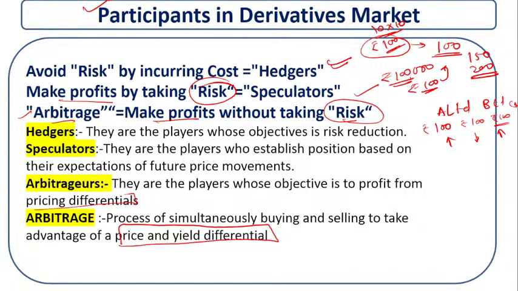Okay, these are the market arbitrages. Let's understand: arbitrageurs are the players whose objective is to profit from pricing differentials. The process involves simultaneously buying and selling to take advantage of this differentiation. If one company's shares are going to go down, they purchase another company's shares. If they find that another company's shares are going to increase, they purchase those shares.